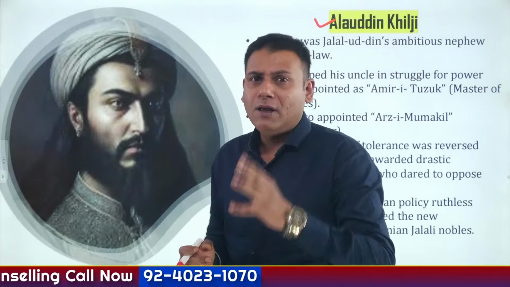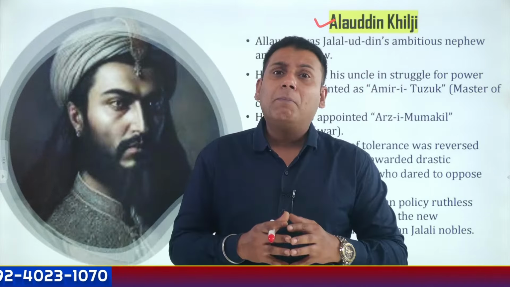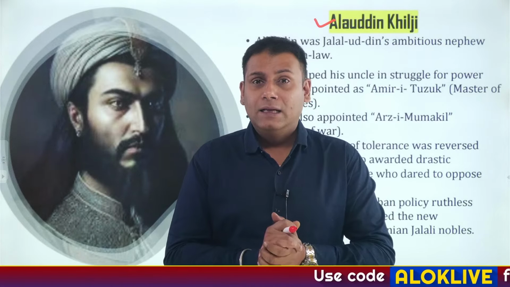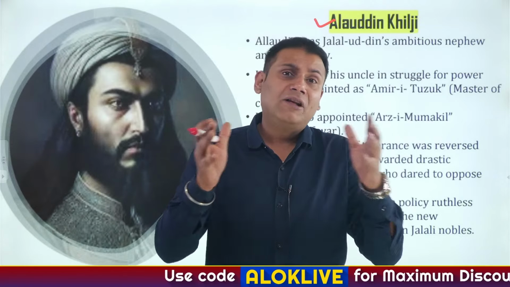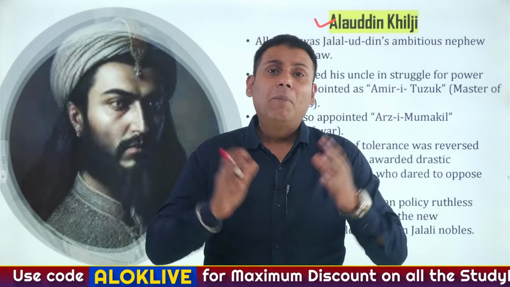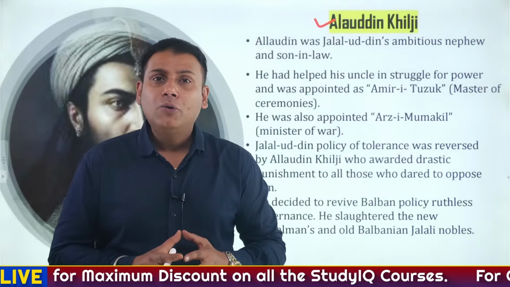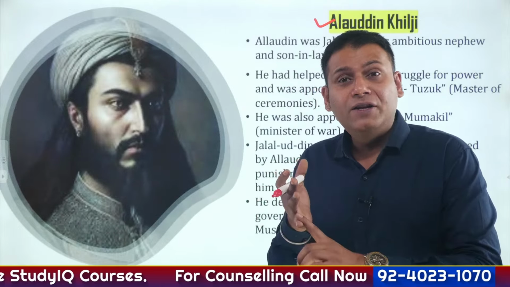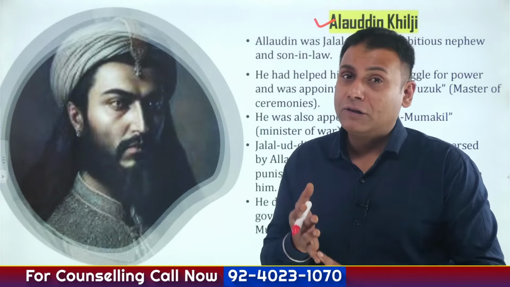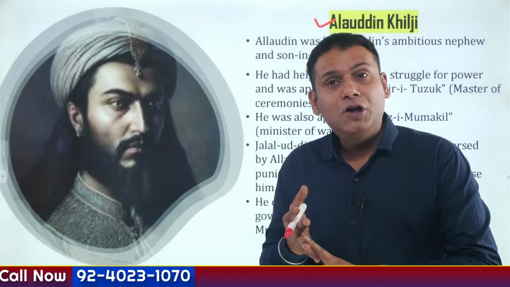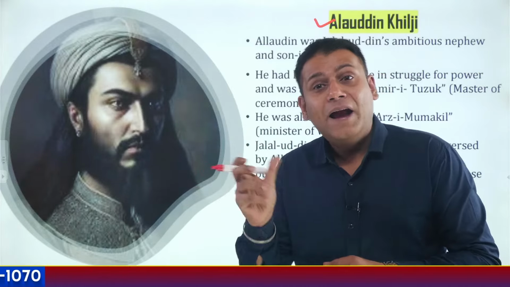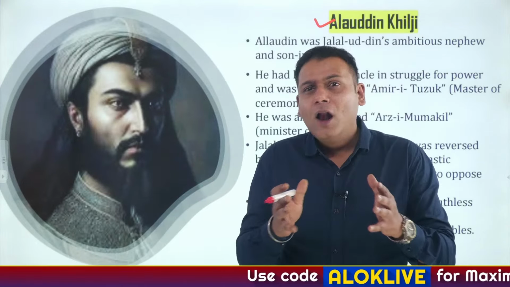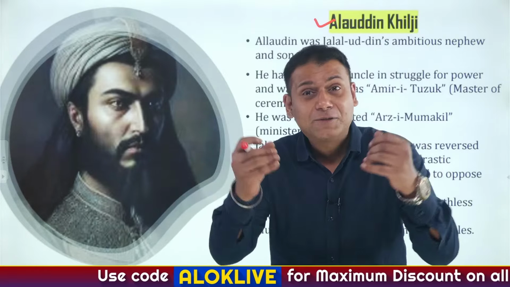Now, first he went into the basic reasons how nobles became powerful. So nobles became powerful due to the intermarriage between the noble families, consumption of intoxicants, and social gatherings. All these made the nobles powerful. So what did this person do? He abolished all kinds of festive gatherings. None of the festive gatherings would be held without the permission of the Sultan. Okay, and there wouldn't be any kind of intermarriage between the noble families without the permission of the Sultan. And now Alauddin Khilji started following the policy of expansionism.